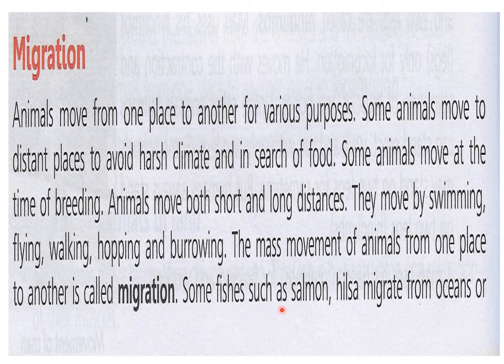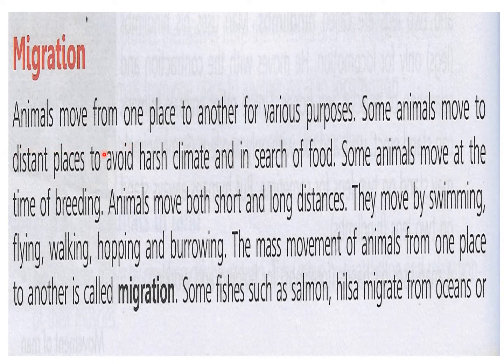Some fishes, such as salmon and hilsa, migrate from oceans. We will continue reading this now. First, let us understand this much. This tells us that animals move from one place to another for various purposes.